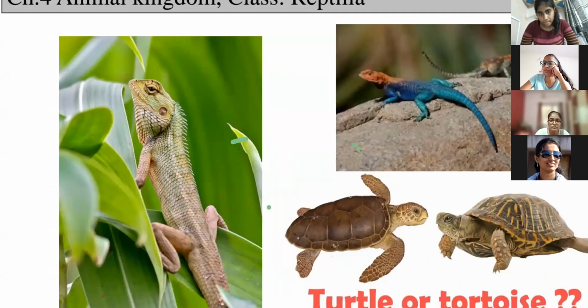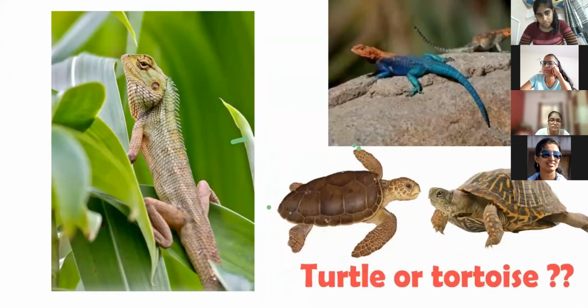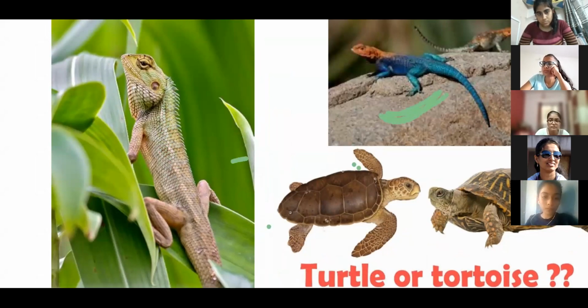I'm talking about this. This one is the chameleon, changing its color. Chameleon has the ability to change its color. You know, it does camouflaging. Next, this one is the garden lizard, calotes.